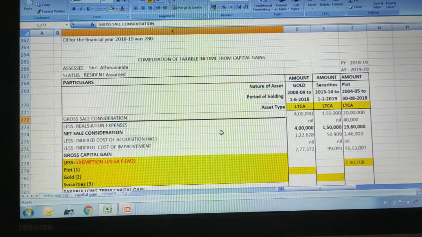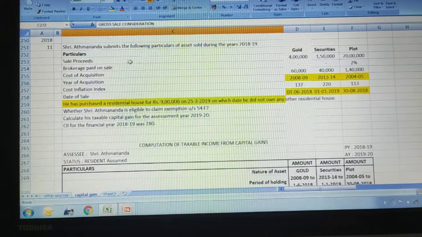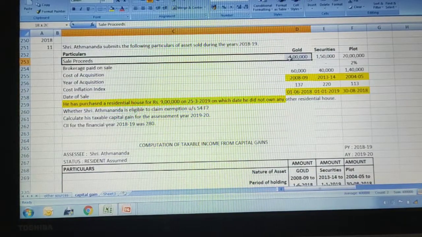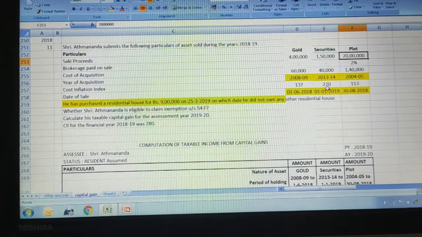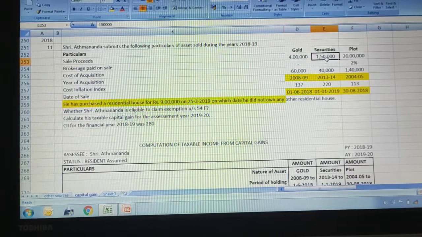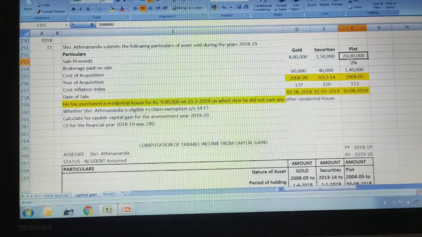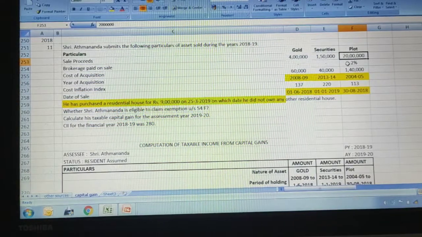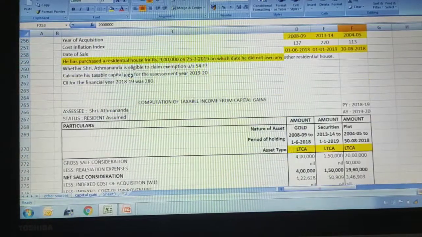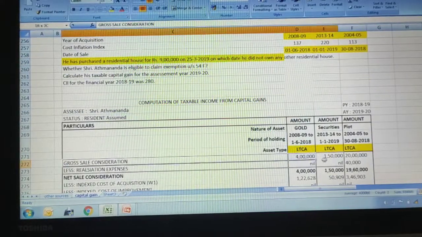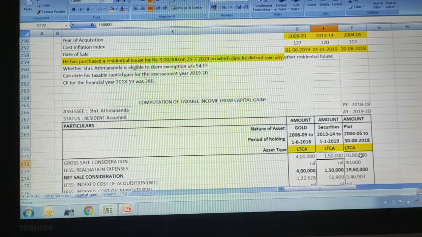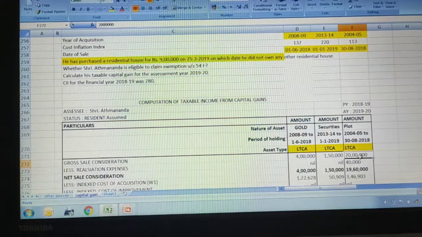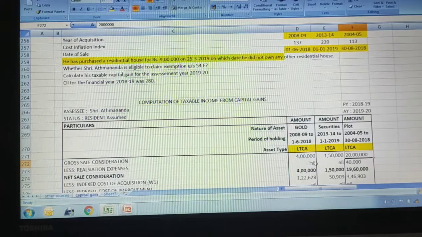Sale proceeds here they have given us 4 lakh, 1,50,000 and 20 lakhs: 4 lakh for gold, 1,50,000 for securities, and 20 lakhs for the plot.